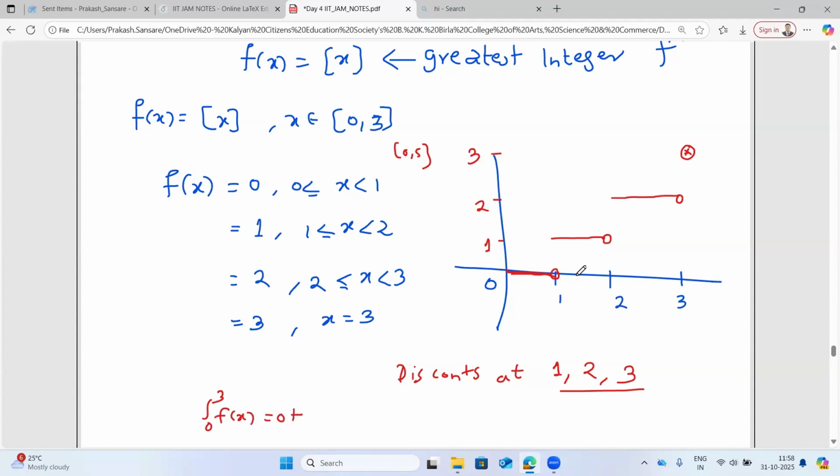Plus, from 1 to 2, if I form the rectangle, it gives a perfect area, and that area will be 1 only. Base is 1, height is 1. From 2 to 3, if I form a rectangle, the height is 2 and the base is 1, so 2 into 1. And at 3, there is only a point, so there will not be any contribution. So basically it is 3. So the integral value is 3.